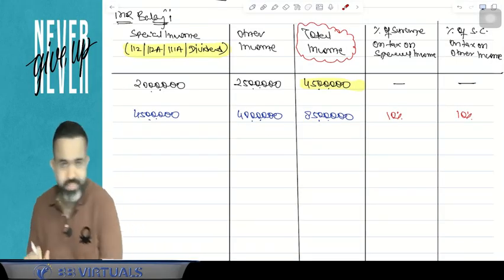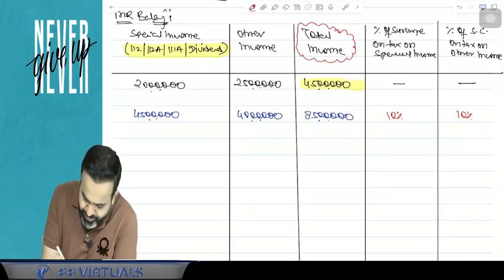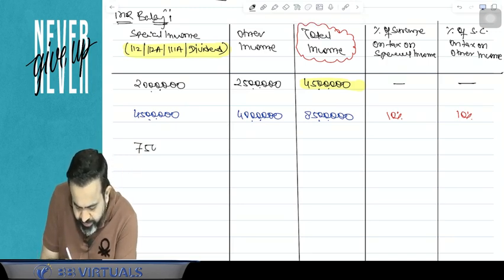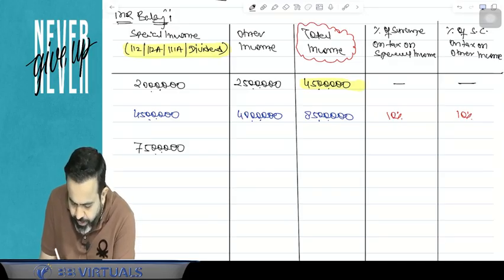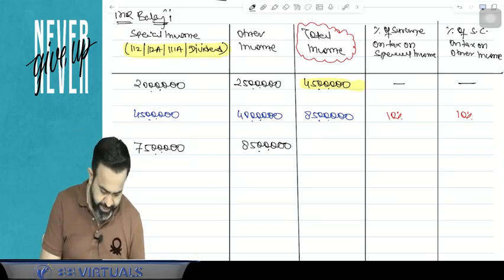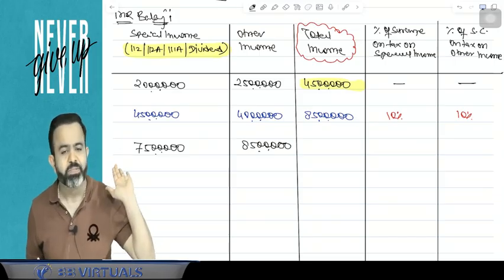Now next part, try to understand here. Suppose, for example, your special income is 75 lakh rupees and your other income is 85 lakh rupees. So total income comes to 1 crore 60 lakh.